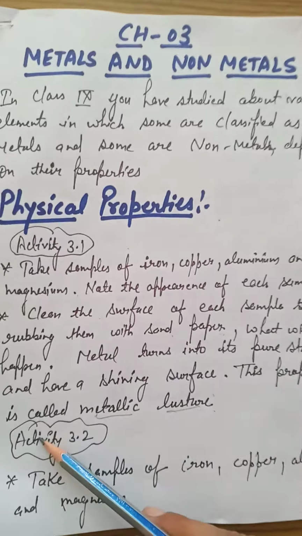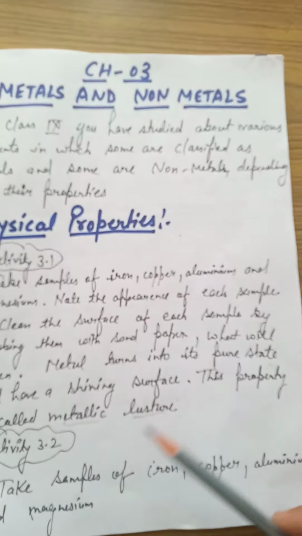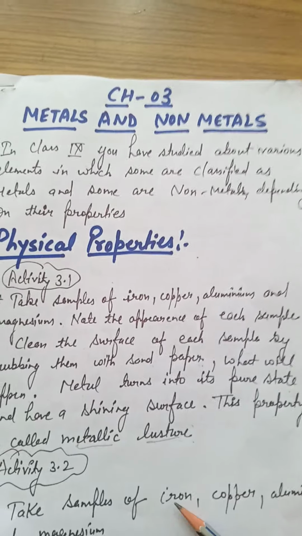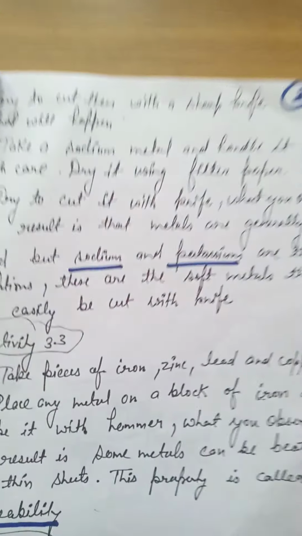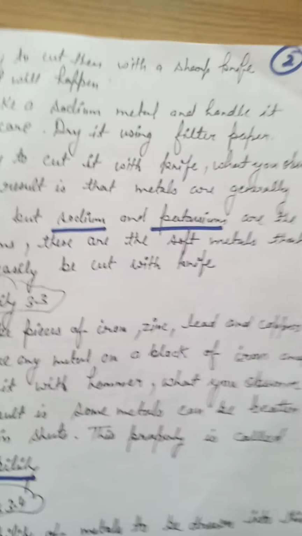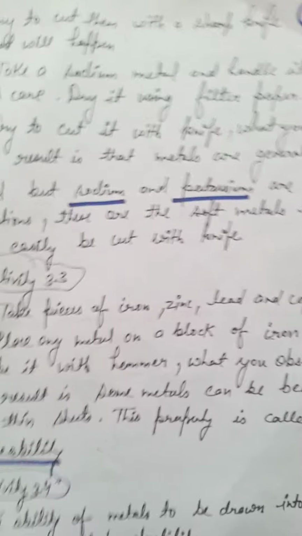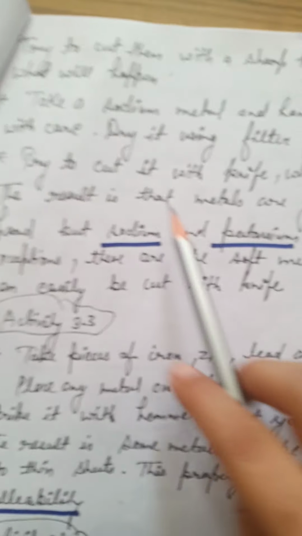Now the next activity we have is 3.2, in which we will discuss some metals like copper, iron, aluminium and magnesium. Generally we know that the metals are hard and they cannot be cut with a knife. They are hard so they have a high melting point. But the exceptions are there.